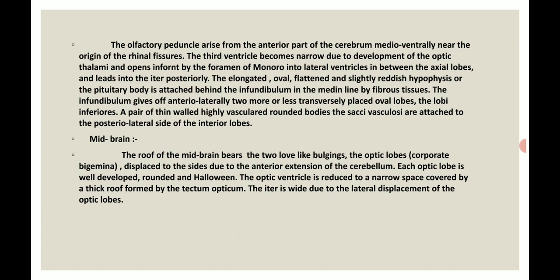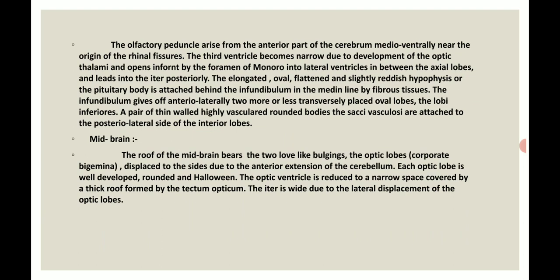The olfactory peduncle arises from the anterior part of the cerebrum medioventrally, near the origin of the radial fissures. The third ventricle becomes narrow due to the development of the optic thalami and opens in front through the foramen of Monro into the lateral ventricles, in between the axial lobes, and leads into the iter posteriorly. The hypophysis or pituitary body, which is elongated, oval, flattened and slightly reddish, is attached behind the infundibulum in the median line by fibrous tissues.